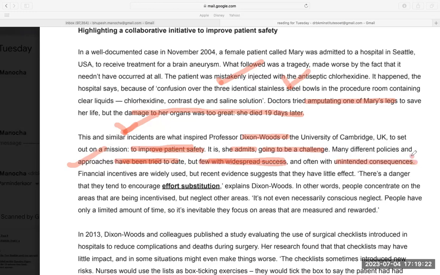Consequences, we have always done this word in the vocabulary, means results. Unintended means what we wanted did not happen. So she wants to say that there were many things which have been tried in the past, but there has not been much success, and they come with no definite conclusions. Meaning, no positive feedback comes. Financial incentives are widely used, but recent evidence suggests that they have little effect. Little effect means negligible. This also we did in the vocabulary.